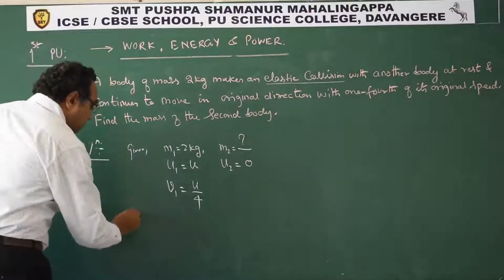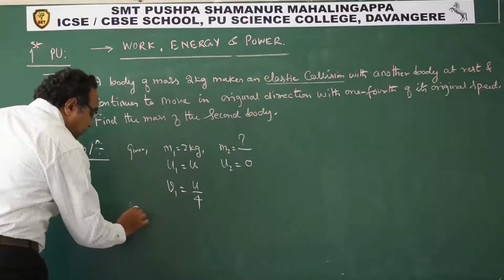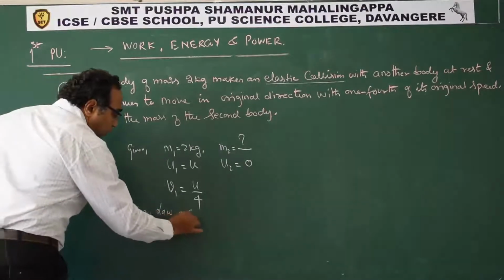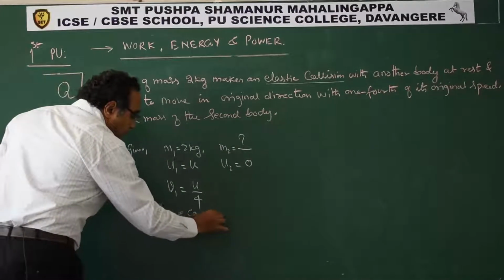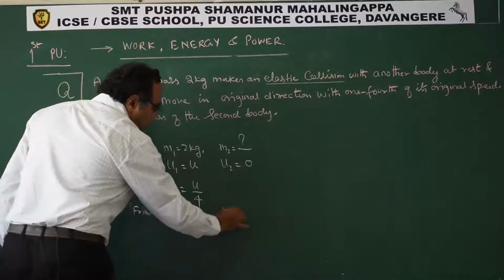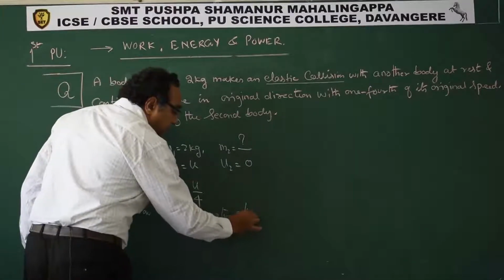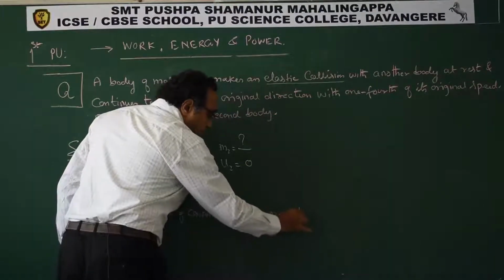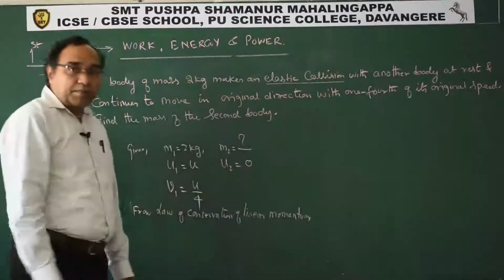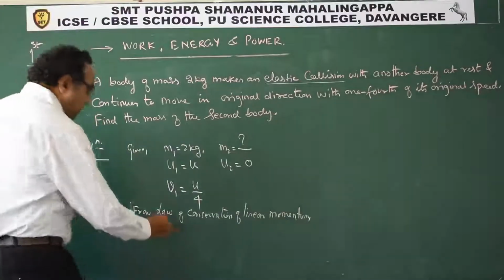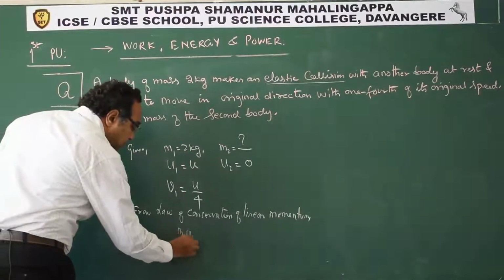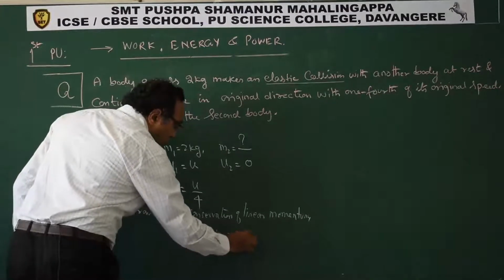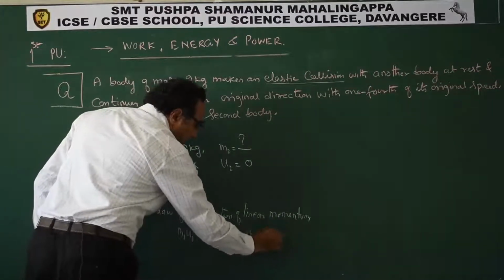So now, from the law of conservation of linear momentum, what we can say? M1 U1 plus M2 U2 should be equal to M1 V1 plus M2 V2.